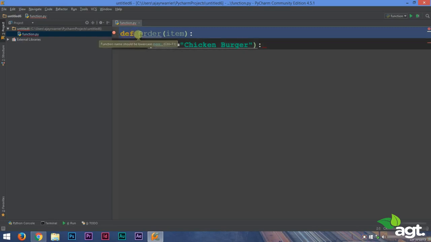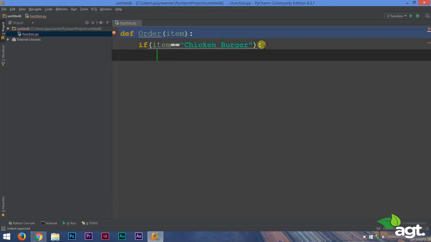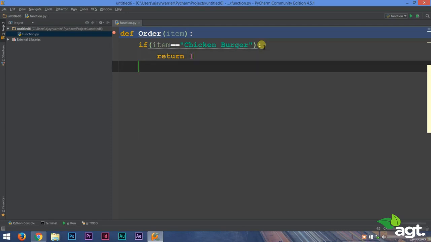We used def, which is our keyword for writing a function. The function name is order, and it will receive an item which is going to be a string, and it will check if this item is equal to chicken burger. Now if the item is a chicken burger, we must send back a value to the function call. So to do that, we'll use the return keyword. Now we will return the value 1.